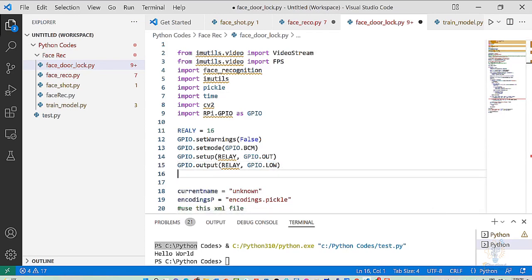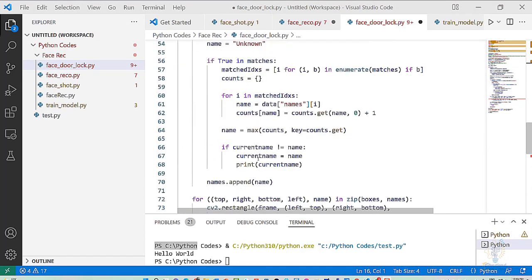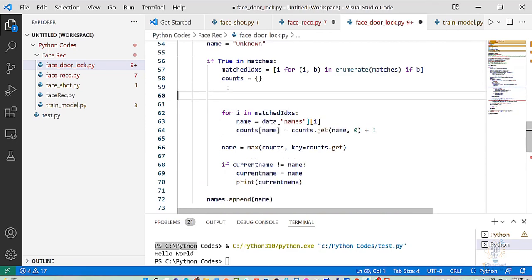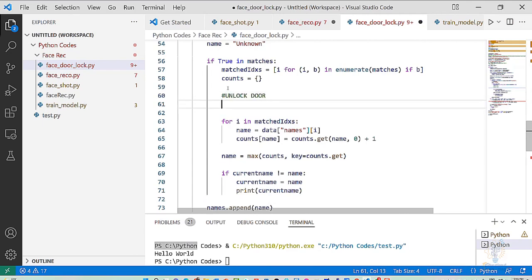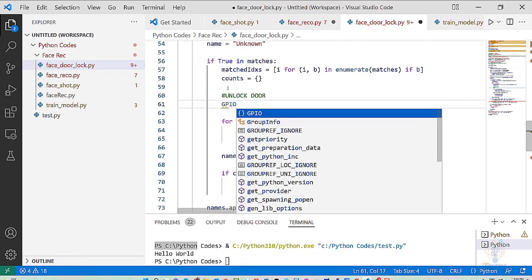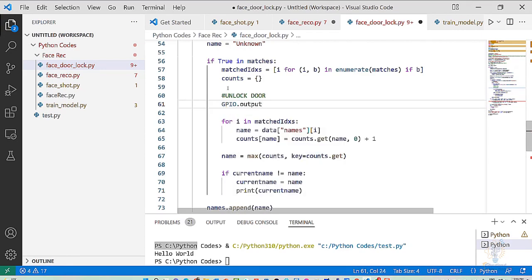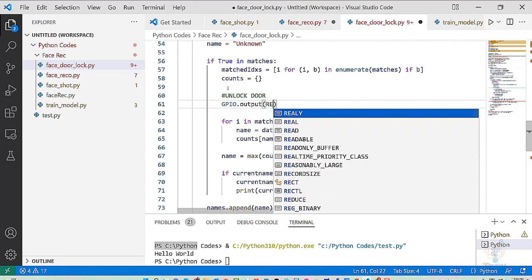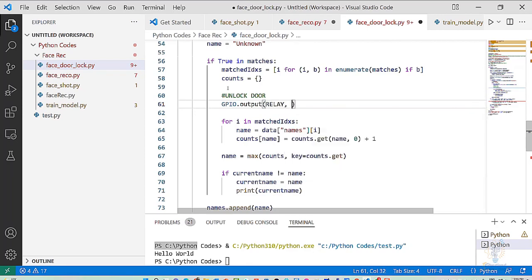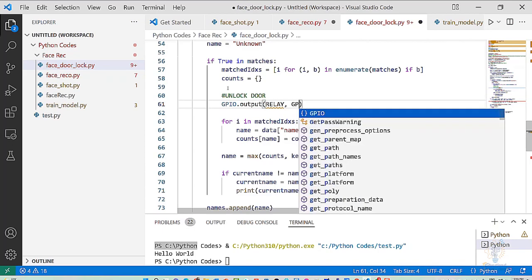Now, the next change that we need to make is scrolling down to this area. Now, if true in matches, so let's go inside here. We need to write our code that will unlock the door if it detected a face and if this if statement is true. So unlock door. Now GPIO dot output, the relay will be high. GPIO dot high.